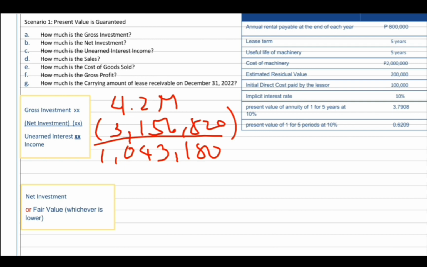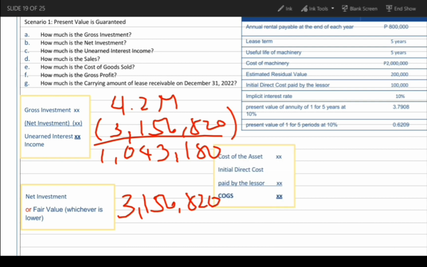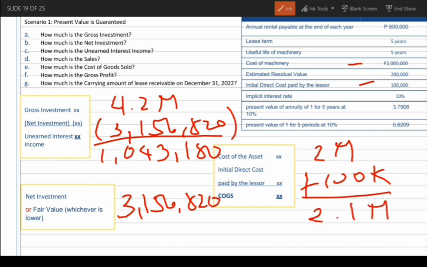How much is the sales? Net investment or fair value, whichever is lower. So dahil wala namang fair value na given, ang ating sales ay 3,156,820. How much is the cost of goods sold? Cost of the asset na 2 million plus initial direct cost na 100,000. Ang cost of goods sold ay 2.1 million.